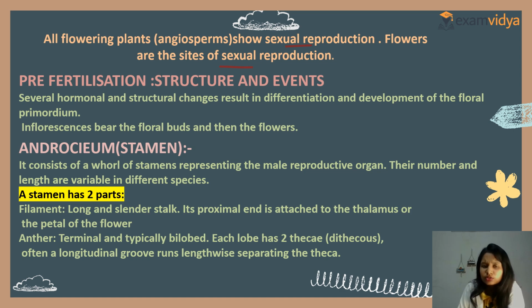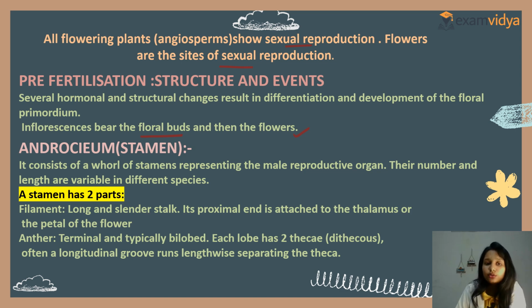Now several hormones and structural changes are there that result in differentiation or de-differentiation in the plants or floral structure. Clear? So that a flower can develop, can grow out. Inflorescence is the word. It bears the floral buds and then the flowers. First, buds will form. Then, at last, the flower will form.